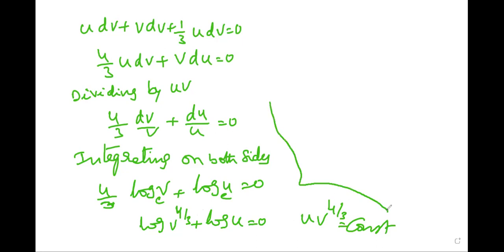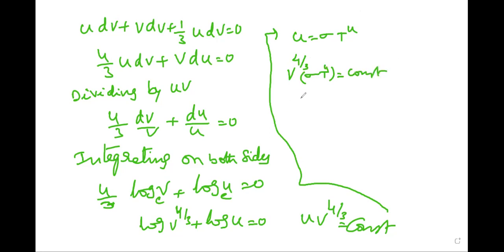According to Stefan's law, small u is equal to sigma T power 4, where T is the absolute temperature and sigma is a constant. This implies V power 4 by 3 into sigma T power 4 is equal to constant.